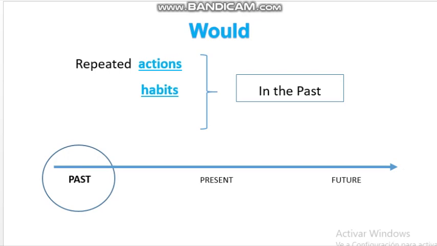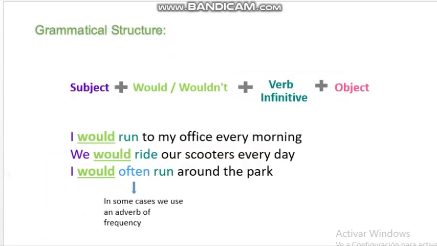Would is not used with stative verbs, so we can't talk about past states, just actions. In the grammatical structure, we have subject plus would or wouldn't, would positive, wouldn't negative, verb infinitive plus object. We can replace as I would run to my office every morning.